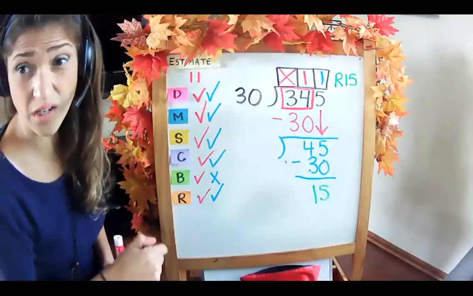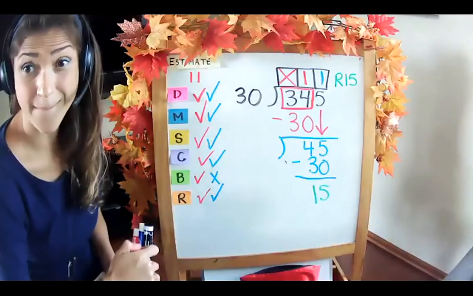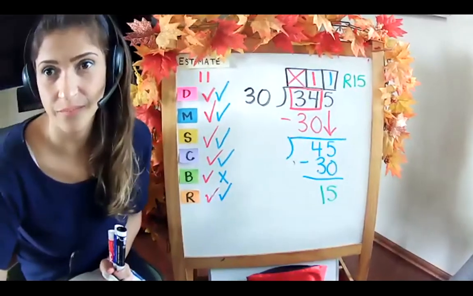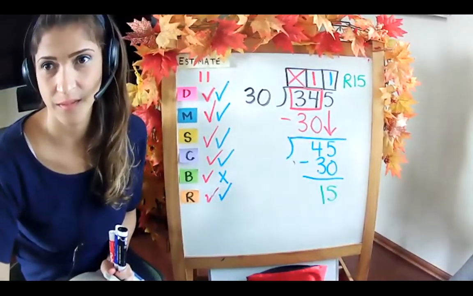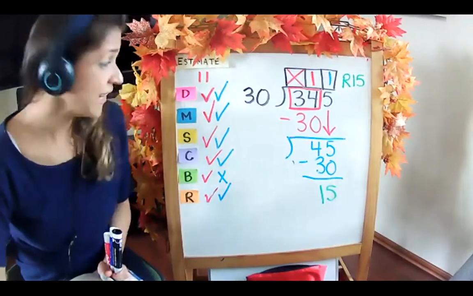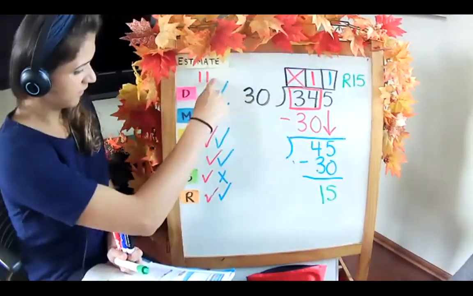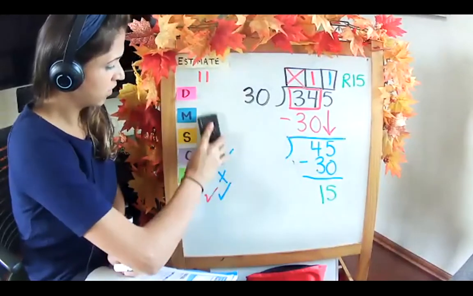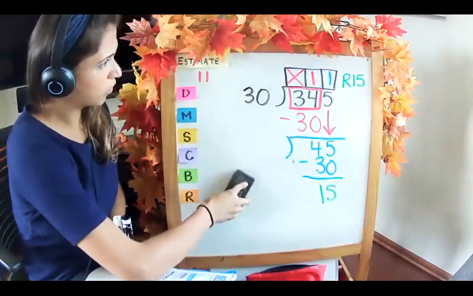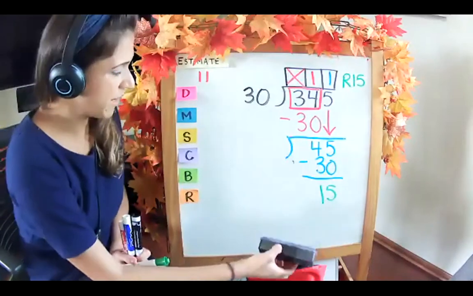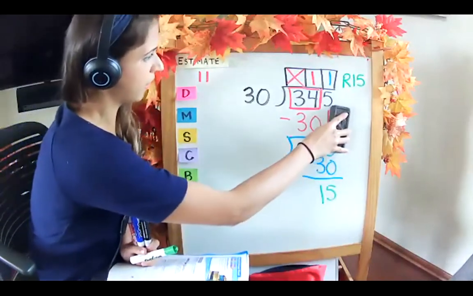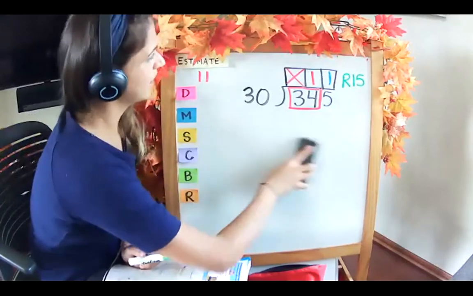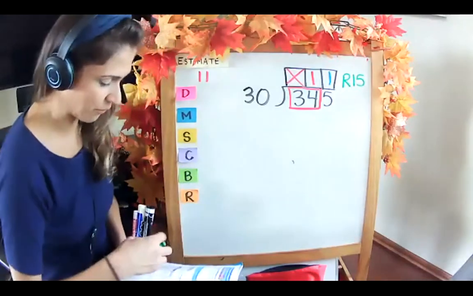Is our answer reasonable? Yes. Why? Because it's close to the estimate. Our estimate was 11, and our final quotient was 11, remainder 15. So I think we had a very reasonable quotient because it is very similar to our estimate.